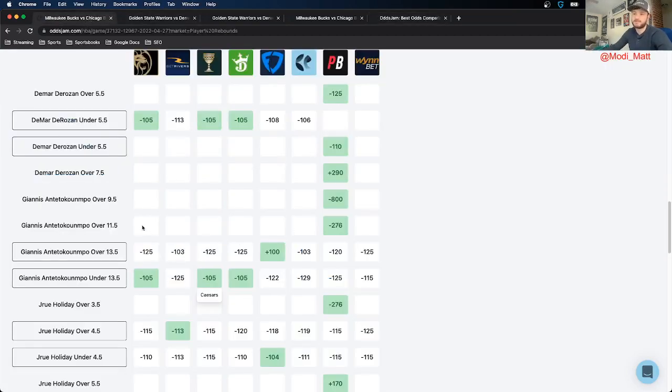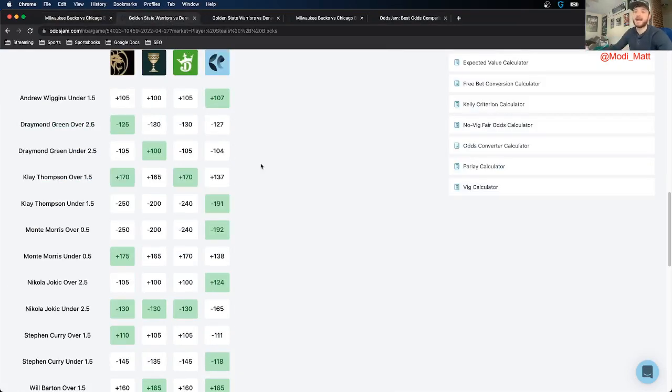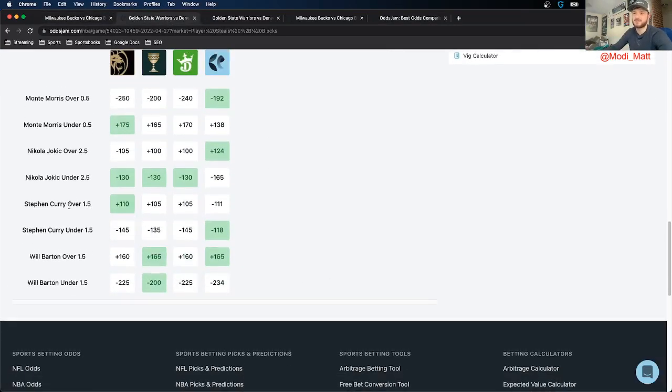But anyways, first play, Giannis under 13.5 rebounds. For the second play, I am actually backing Steph Curry to go over 1.5 steals plus blocks. This one is a little bit different, but I actually really like it. He had 5 in game 4, and he also had 3 in game 2. So he's hit this in 2 of the 4 games.